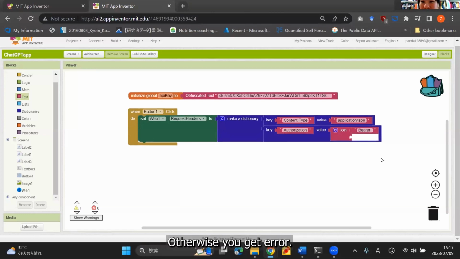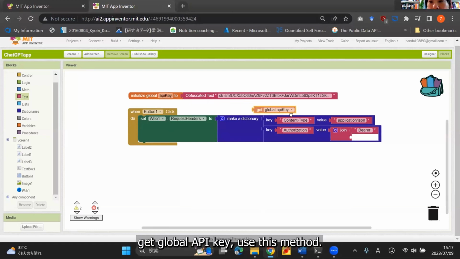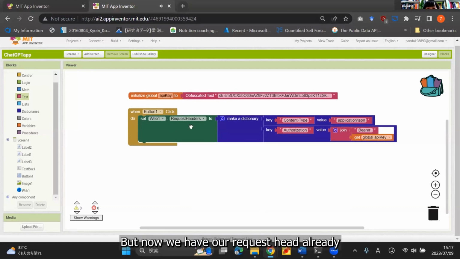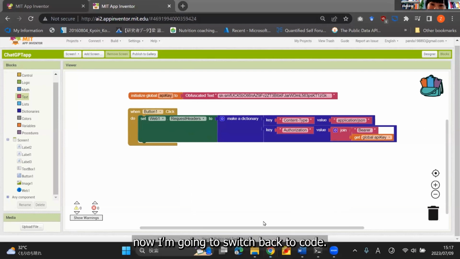It's very important. Otherwise, you get an error. And then the second part is our API key. So I'm going to hover my mouse here on the API key variable and use this get global API key. Use this method. There we go. So now we have our request header ready. And then now I'm going to switch back to Kahoot.